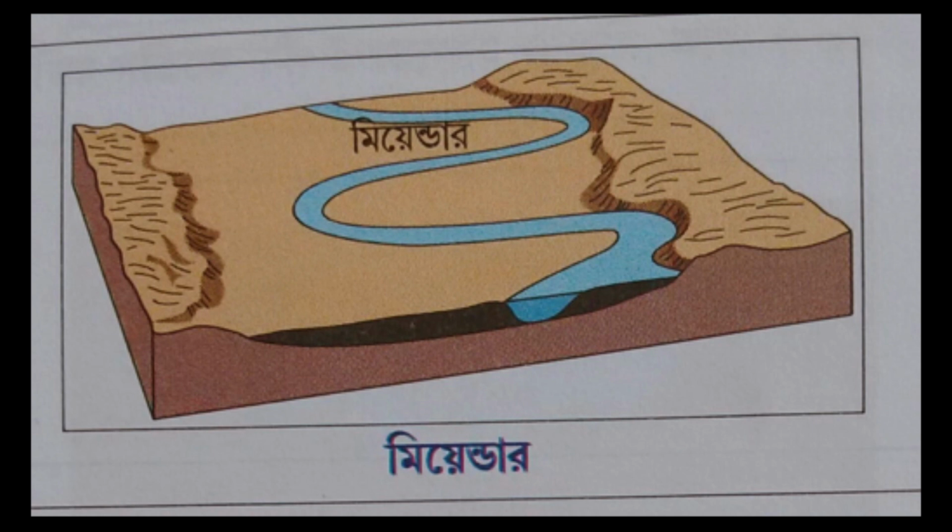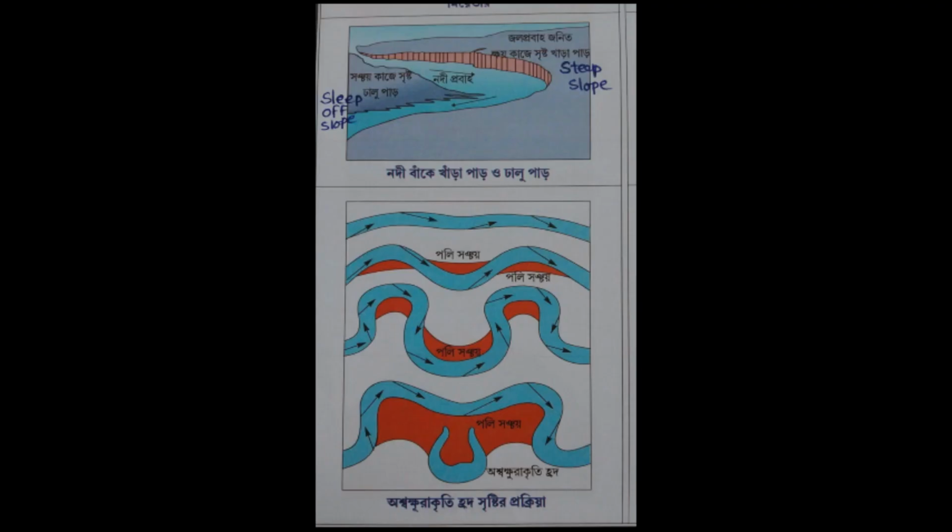Then the river runs through a straight channel, and the loop of the meander remains as a lake, separated from the main channel by riverine deposits.